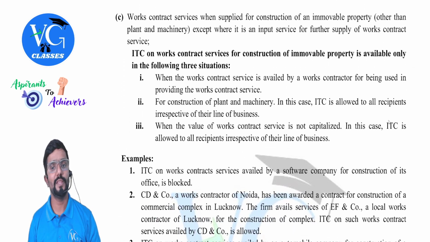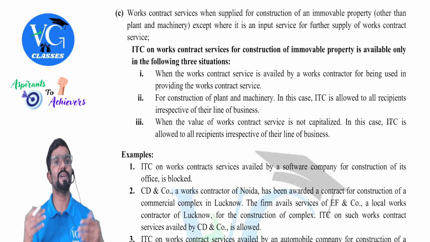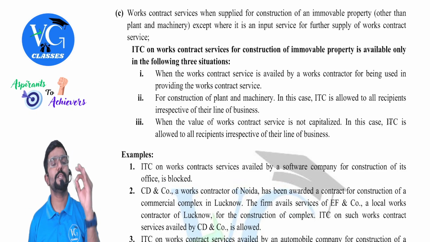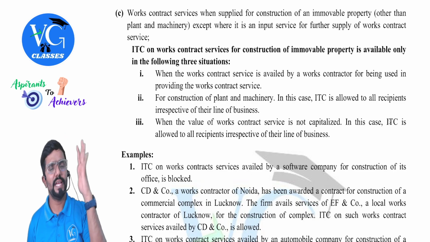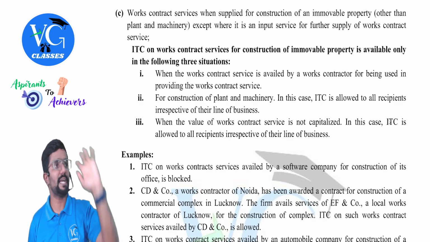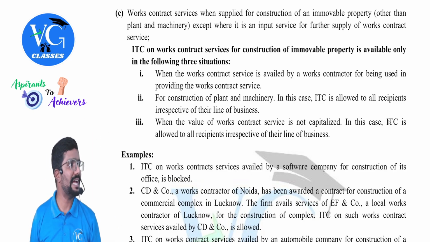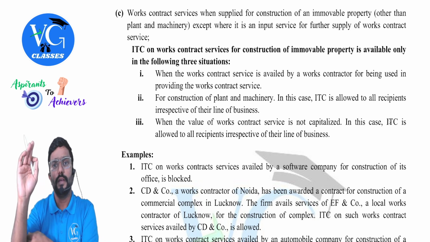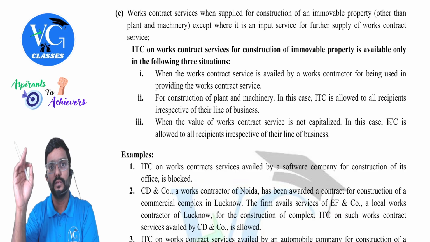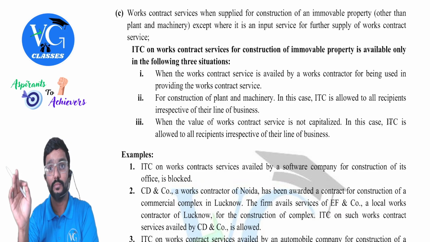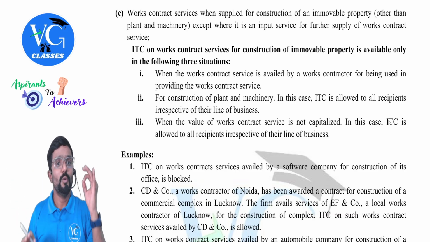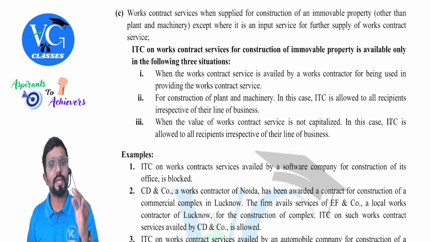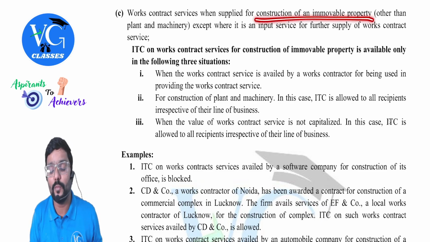Okay. Done with clause B. Now we are moving towards clause C. Please be careful. B, C and all doesn't have connection now. C and D has a connection. C. Girish. See me. Don't see him. See only me. Works contract services when supplied for construction of immobile property other than plant and machinery.